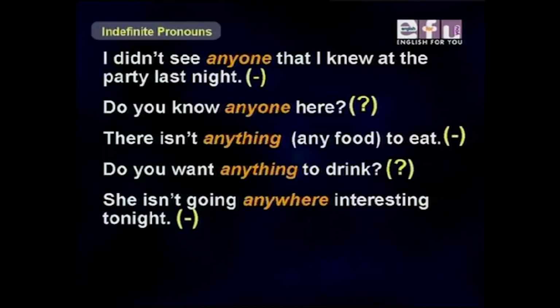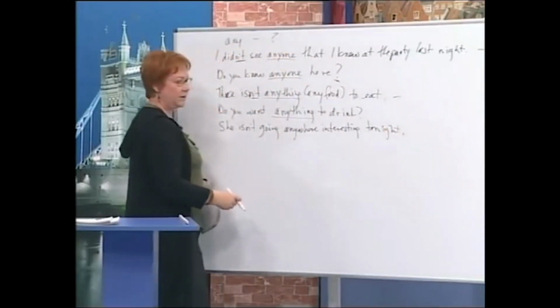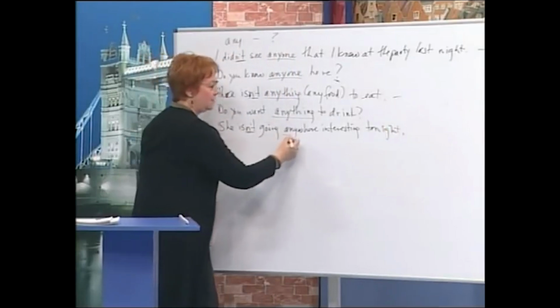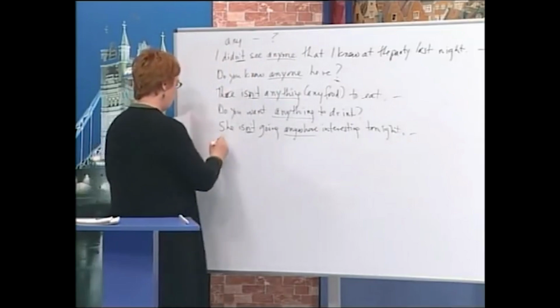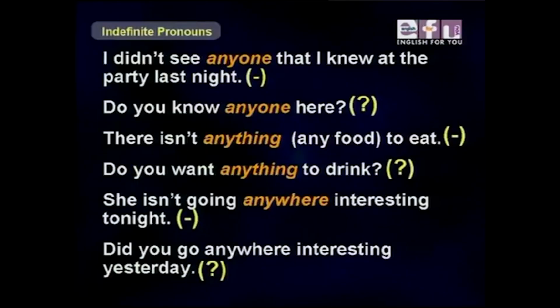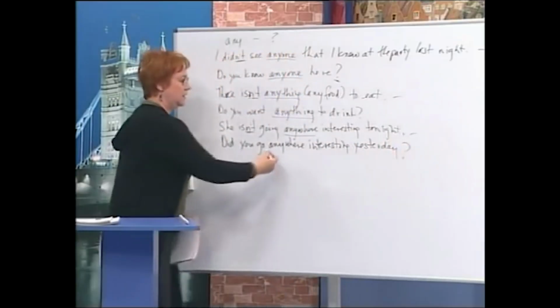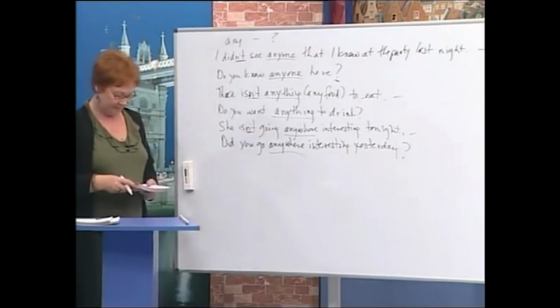Two more examples. She isn't going anywhere interesting tonight. Negative, anywhere. This is the place. So this is a negative sentence. And one more question. Did you go anywhere interesting yesterday? Question. Did you go anywhere interesting yesterday?